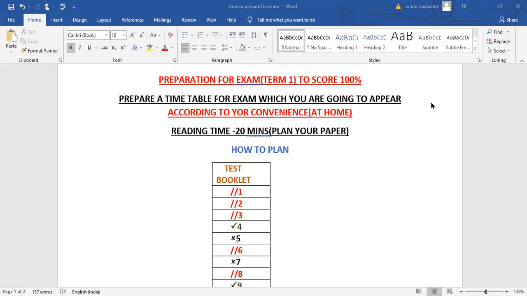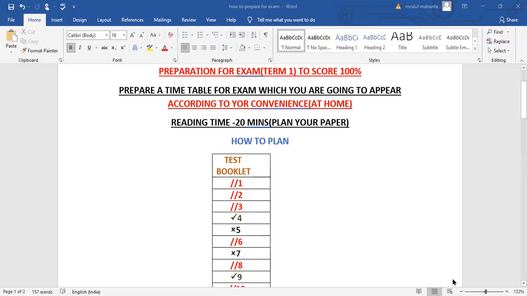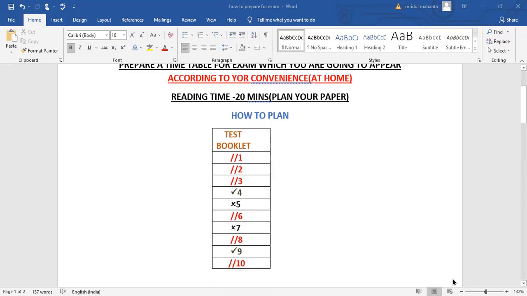As you know, reading time is given this time, 20 minutes. In those 20 minutes, you have to plan your paper. Now I am going to tell you how to plan the paper. Very important, listen to it carefully. I have given just an example. Suppose I have taken 10 questions in the test booklet, with question numbers 1, 2, 3, 4, 5, 6, 7, 8, 9, 10.